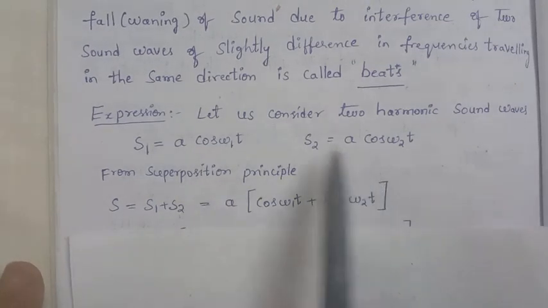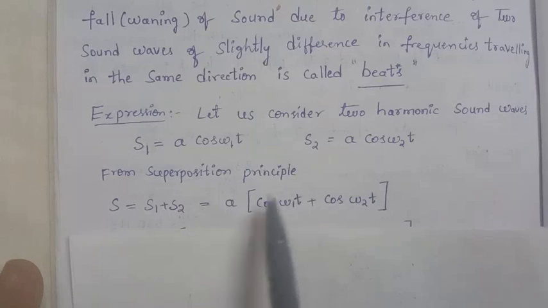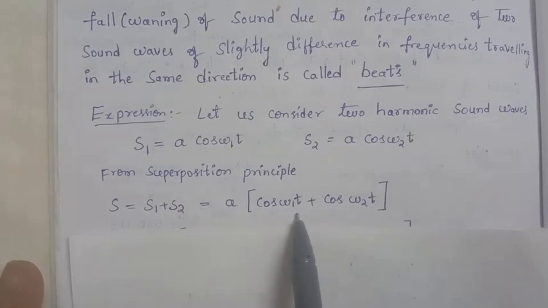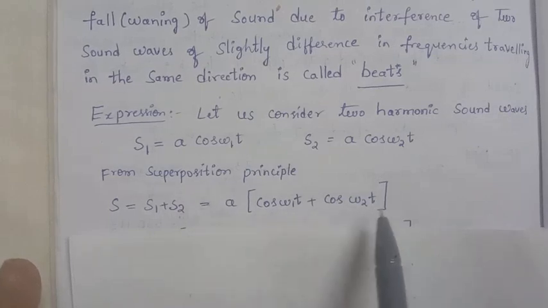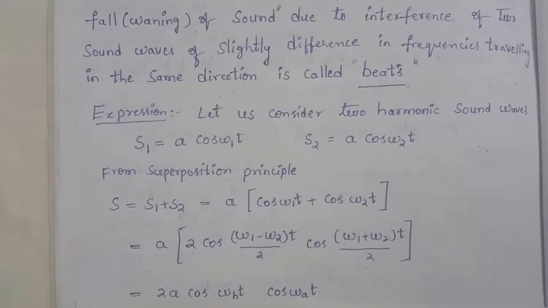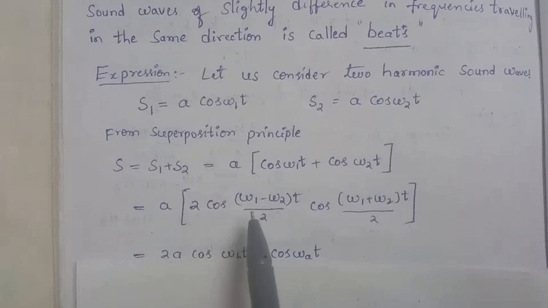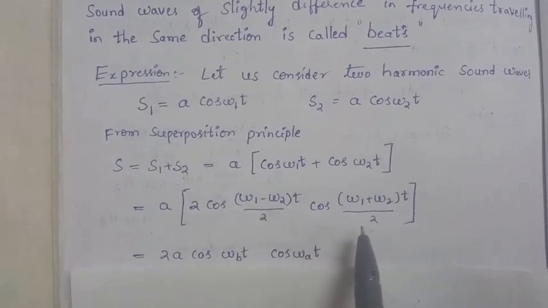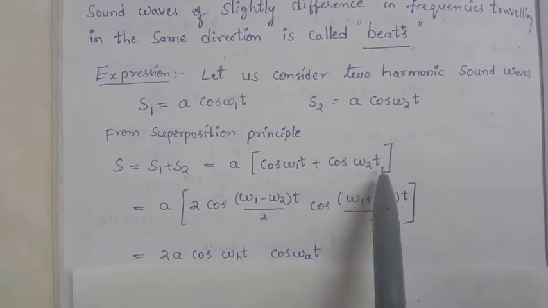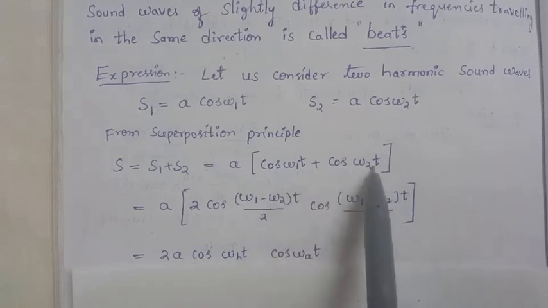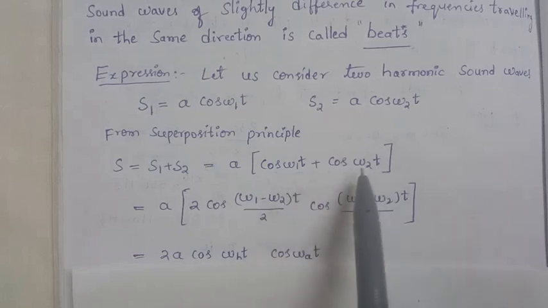So what is the common term? A is common. Then cos omega 1 t plus cos omega 2 t. Cos A plus cos B means 2 cos (A minus B) by 2 times cos (A plus B) by 2. So it is the A, it is the B, you take cos of omega 1 t minus omega 2 t.